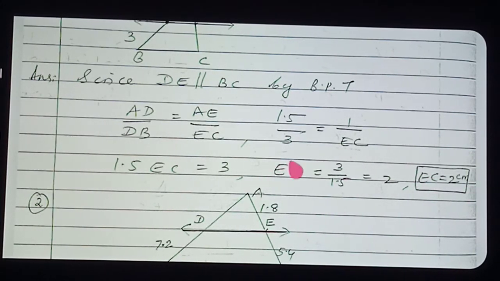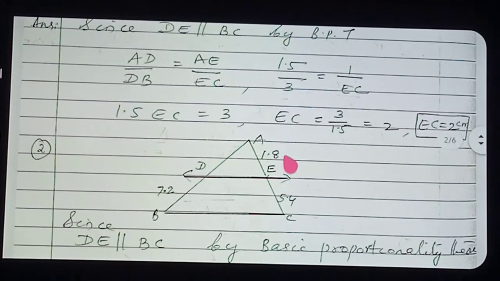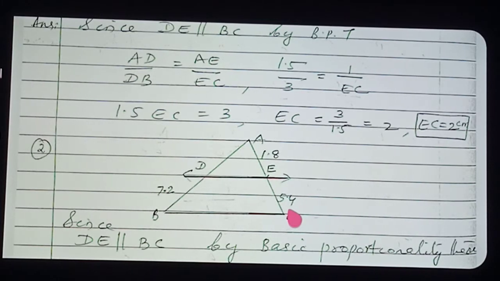Now, the second diagram is this one. From the second diagram, what do you want to find out? What is given in the question? You want to find out AD. Find AD from the second diagram. This is your second diagram. In the second diagram also, what are the points given? DB is given, AE is given, EC is given. So here also which formula will we apply? The first formula only. You decide these formulas according to what the question is asking. Here you need AD, so AD by DB is what you want to apply. AD by DB is equal to AE by EC.